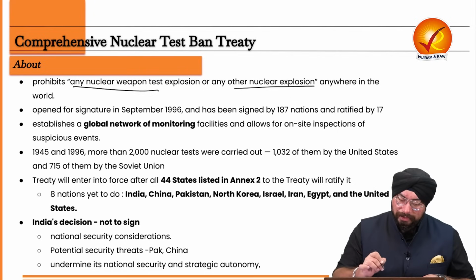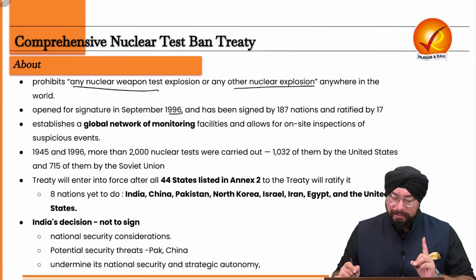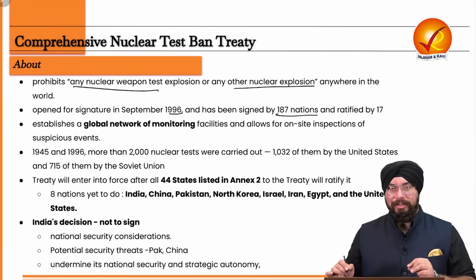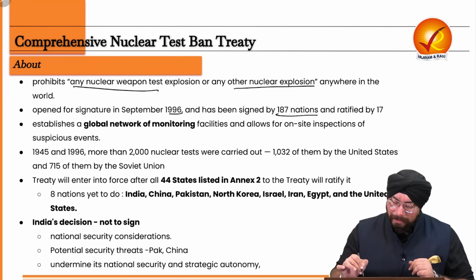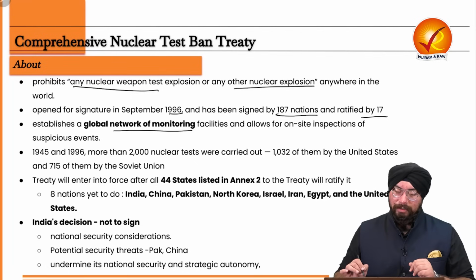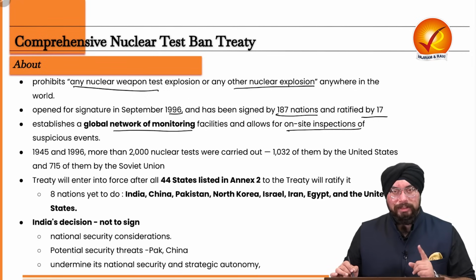Now it was opened for signature in September of 1996. And it has so far been signed by 187 nations and ratified by 177 countries. It established a global network of monitoring facilities, and allows for on-site inspection of suspicious events.